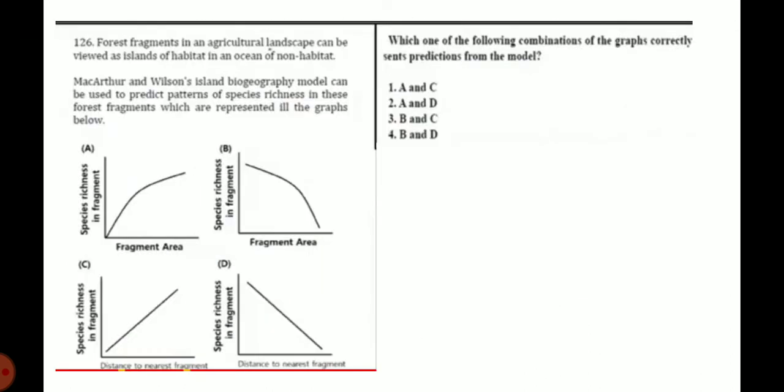Next question. Forest fragments in an agricultural landscape can be viewed as islands of habitat in an ocean of non-habitat. MacArthur and Wilson's island biogeography model can be used to predict patterns of species richness in these forest fragments, which are represented in the graph below. Fragment area, species richness in fragment. Okay, fragment area means species richness in fragment and fragment area.